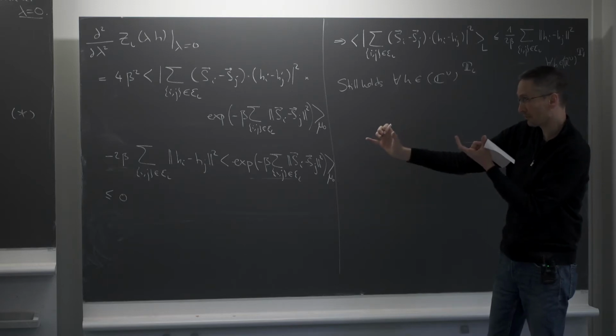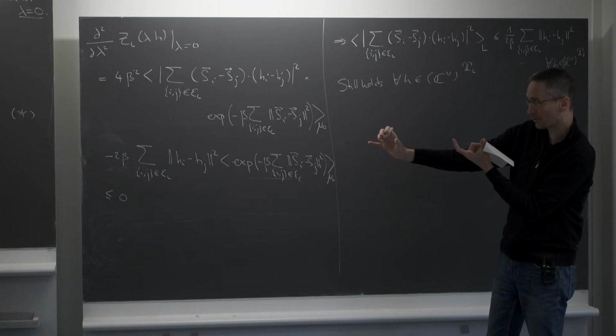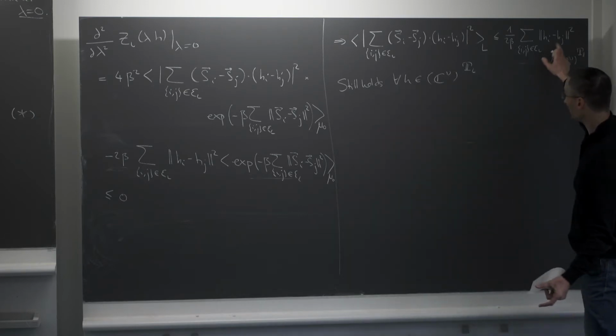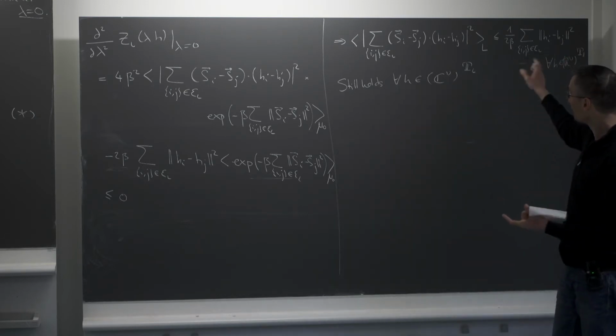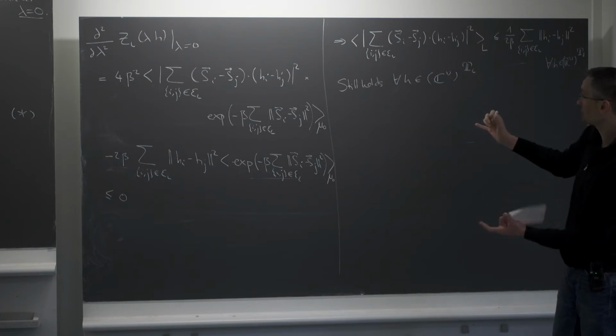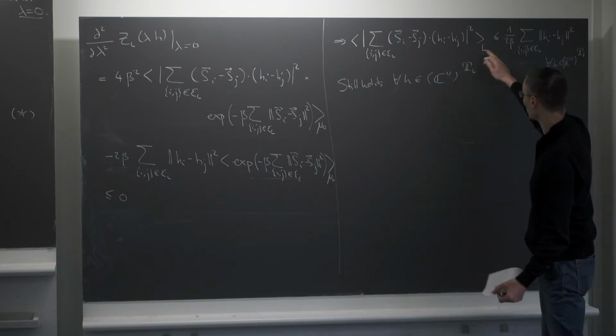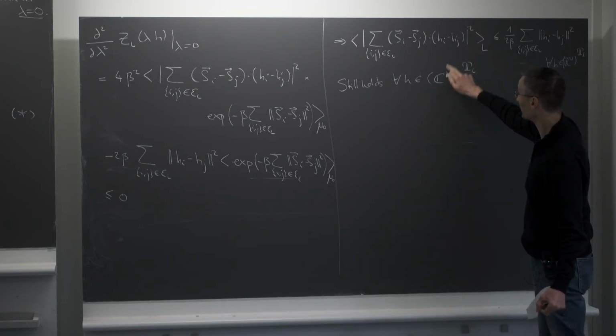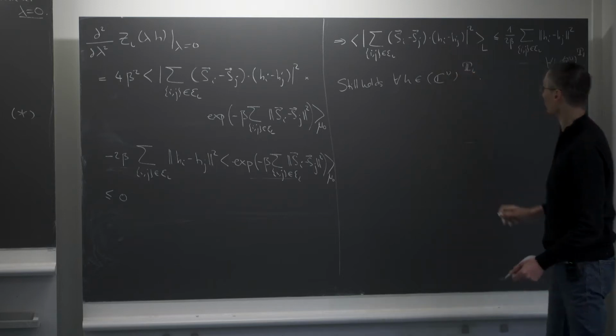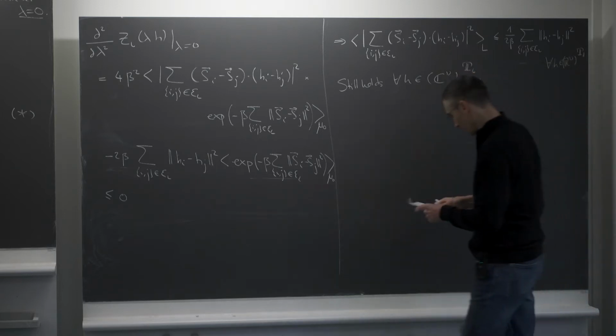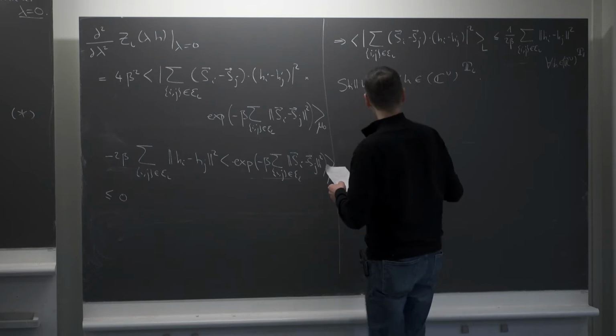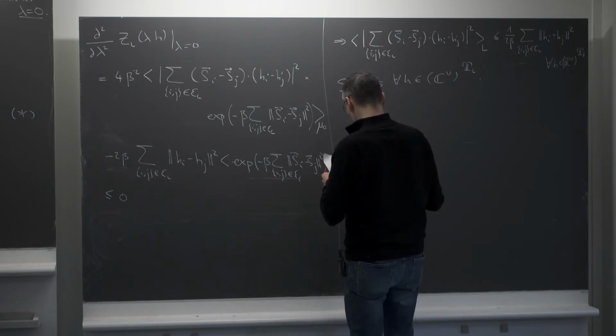You will get a square of the real part plus a square of the imaginary part. Same on this side. And therefore, you can apply this inequality both to the real part and to the imaginary part and deduce the corresponding inequality for complex valued h's. Okay, and this is what I'm going to choose. I'm going to choose some plane wave for h, so it will be convenient to have this observation.